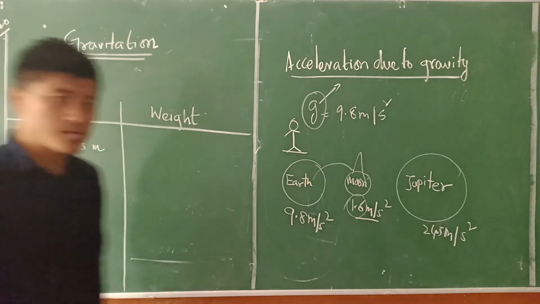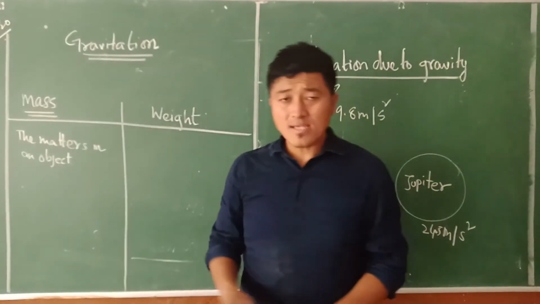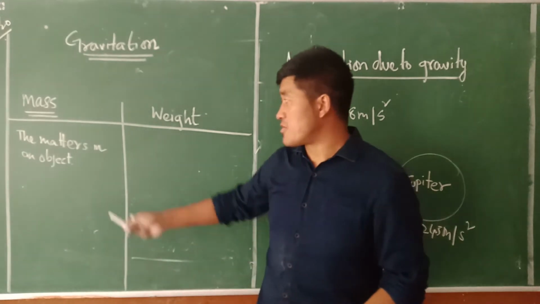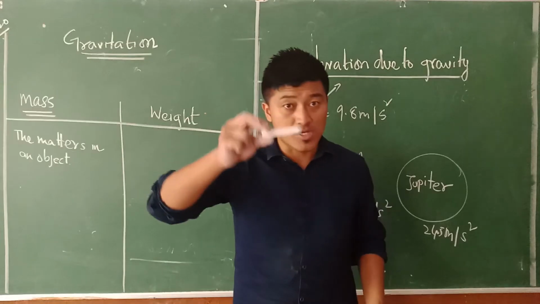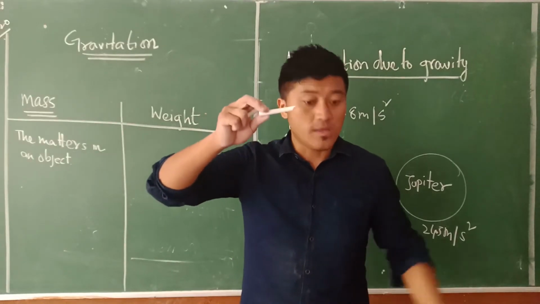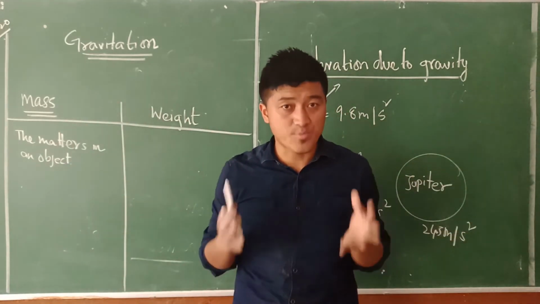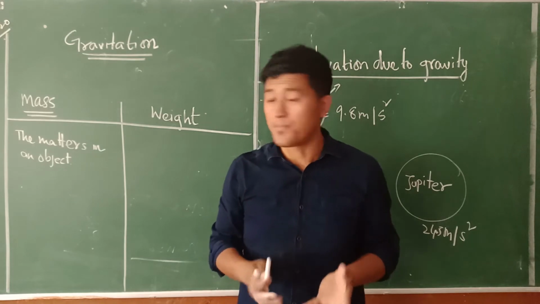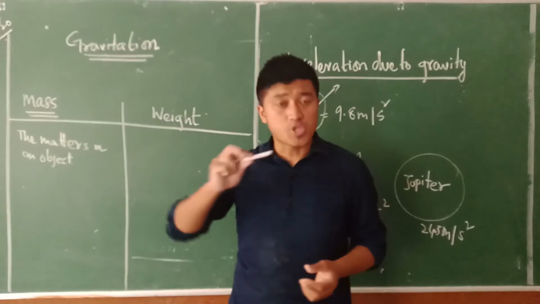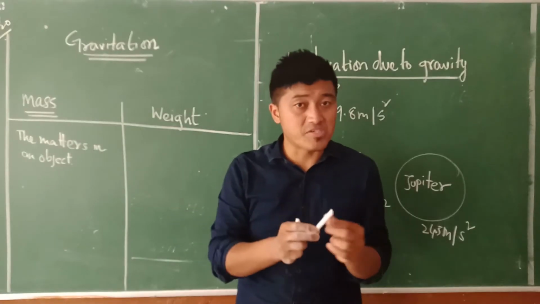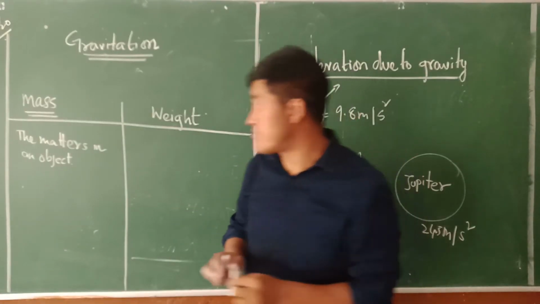Object. Okay? Now, let's imagine there is an acceleration due to gravity here. For example, this particular chalk right now, in this classroom, that is the real situation, we are experiencing some sort of gravity. Now, let's say in the absence of gravity, this particular chalk is having a value